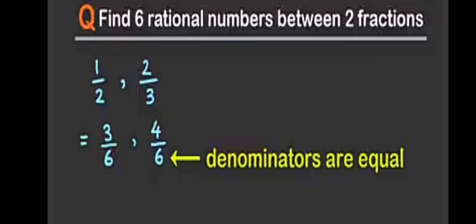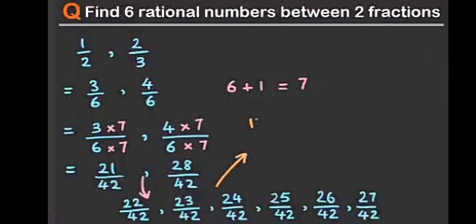If we want to find 6 rational numbers between 1 by 2 and 2 by 3 and the denominators are not equal, what shall we do? We have to make these fractions like fractions by multiplying with numbers. And therefore we get 3 by 6 and 4 by 6. And since we have to find 6 rational numbers and there is no gap between the two fractions, we have to multiply by 7 by 7. And we get the answer.